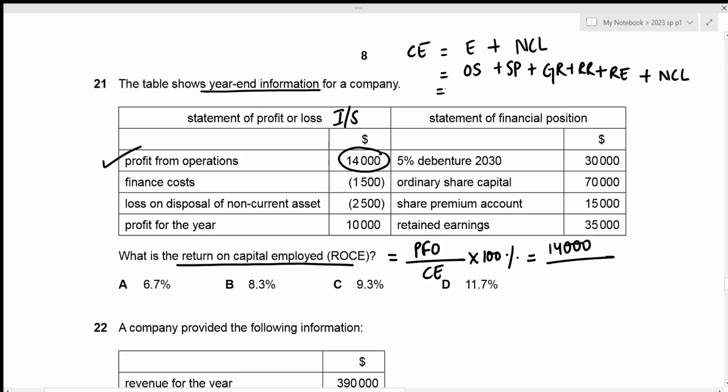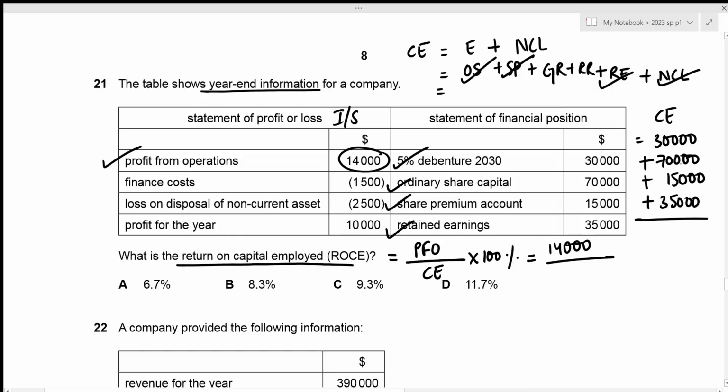Let's do that. We have our 5% debenture, which is a non-current liability, right? It should be included in our capital employed. So let's add 30,000. Then we have ordinary share capital, which is again a part of capital employed, right? So that's plus 70,000. Then we have share premium account, which is again to be included in our capital employed. So that's plus 15,000. And the last one we have is retained earnings, which is also a part of equity, which is a part of capital employed. So we need to add its value of 35,000 as well, which means that the total capital employed is going to be 30,000 plus 70,000 plus 15,000 plus 35,000, which is 150,000.